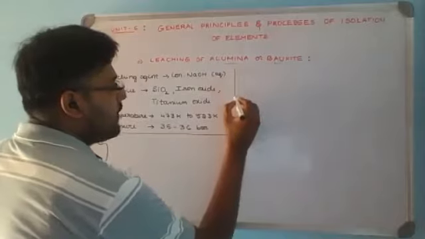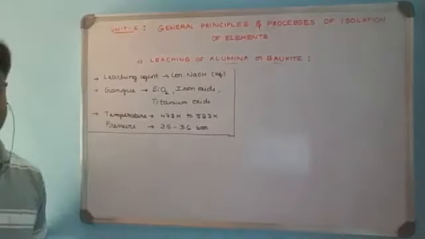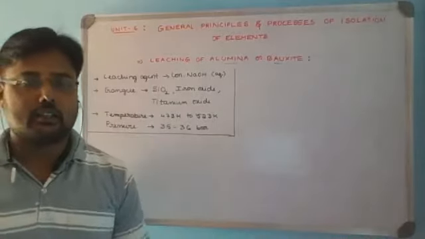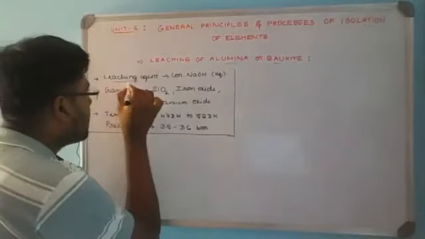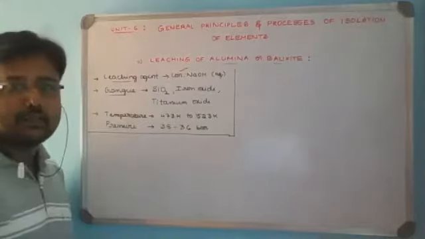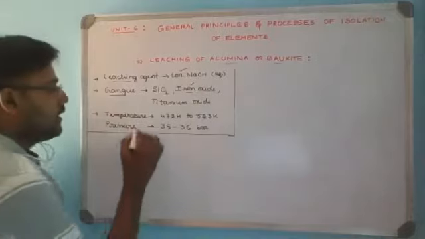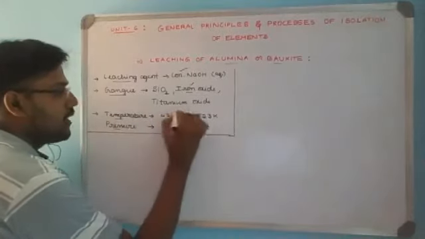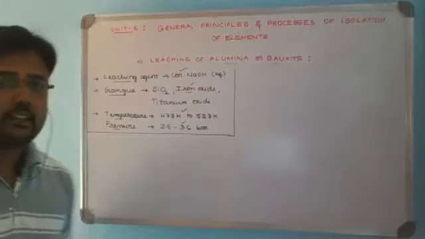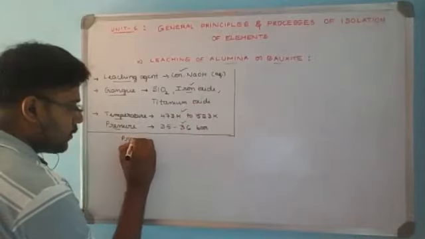With the information of the leaching agent as well as the gangue particles associated with the ore, anything can be asked as a 1 mark important question. Try to concentrate: the leaching agent used, the gangue associated with it, anyone. The major one will be iron oxide. Then the temperature requirement and pressure requirement for the process. Now by understanding this, we'll learn the process in a simple flowchart.